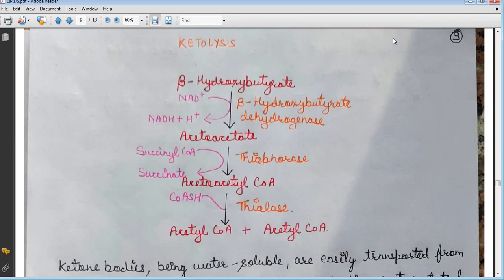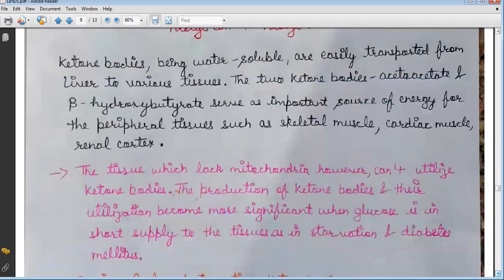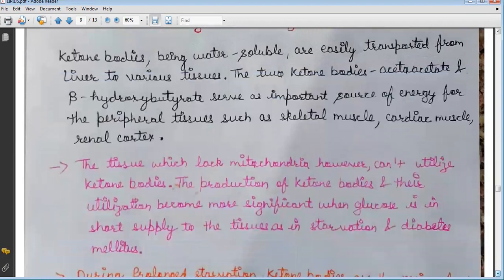Then the acetoacetate in the presence of thiophorase changes into acetoacetyl CoA, and in this, the succinyl CoA changes into succinate. Then this acetoacetyl CoA in the presence of thiolase forms two molecules of acetyl CoA, and CoASH acts as a coenzyme. The ketone bodies, being water soluble, are easily transported from the liver to various tissues.